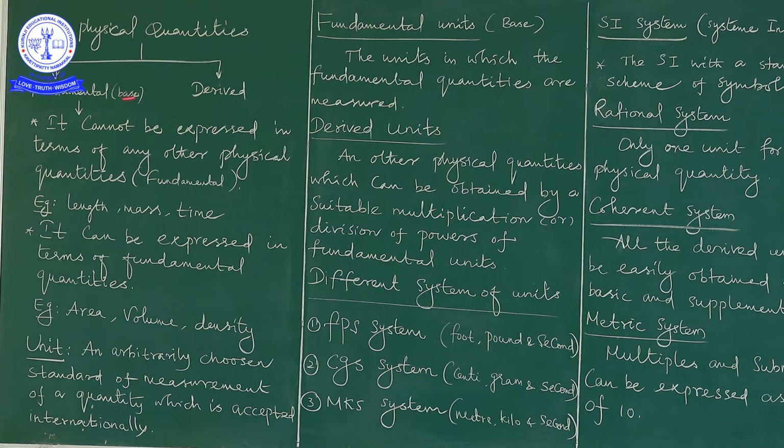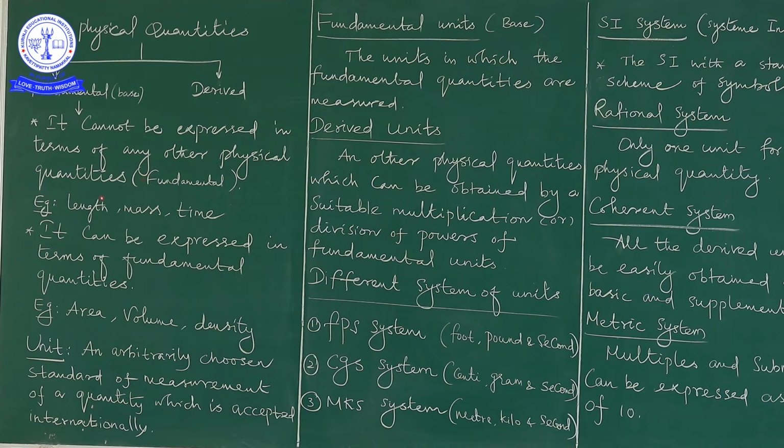What is meant by fundamental quantities? How are we able to express them? Such questions arise here. The fundamental quantities cannot be expressed in terms of any other physical quantities.